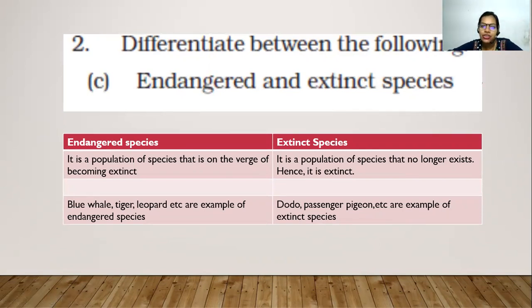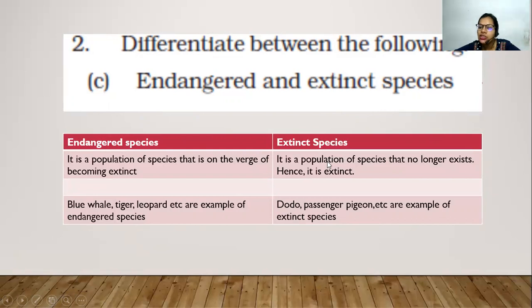Now next is differentiate between endangered and extinct species. Endangered का मतलब होता है जो भी खतरे में है, जिनकी संख्या कम होती जा रही है. It's a population or species that is on the verge of becoming extinct, यानी कि उनकी संख्या कम होती जा रही है. So there are chances कि उनकी संख्या पूरी ही शून्य हो जाए. For example, blue whale, tiger, leopard, etc. are examples of endangered species. इसलिए the government has started the Tiger Project in order to protect the animals.